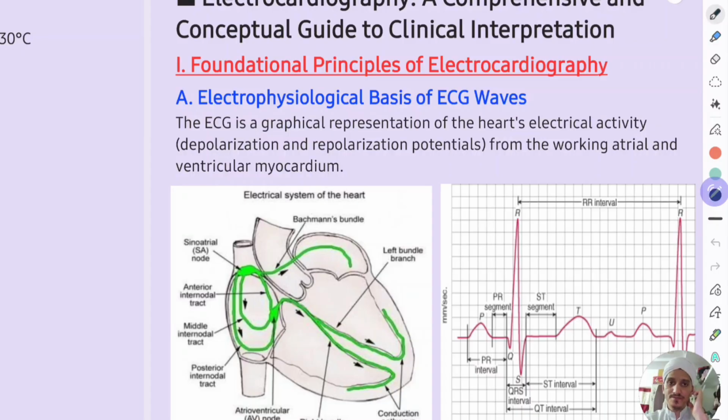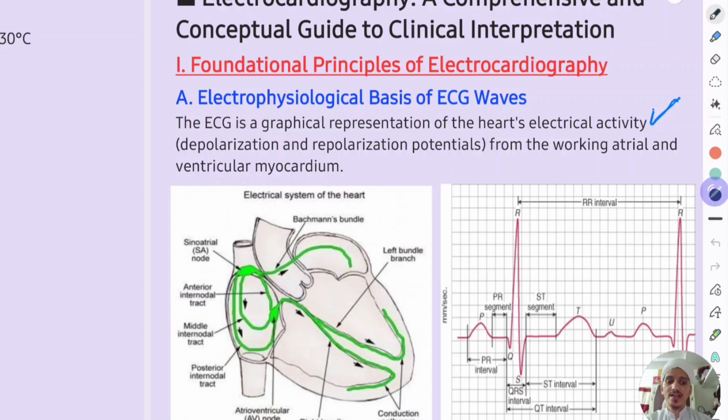So first, we should know the foundational principles of ECG. What is the electrophysiological basis of the ECG waves? So what is a basic ECG? Basically, it is a graphical representation of the heart's electrical activity, depolarization potentials from the working atrial and ventricular myocardium.